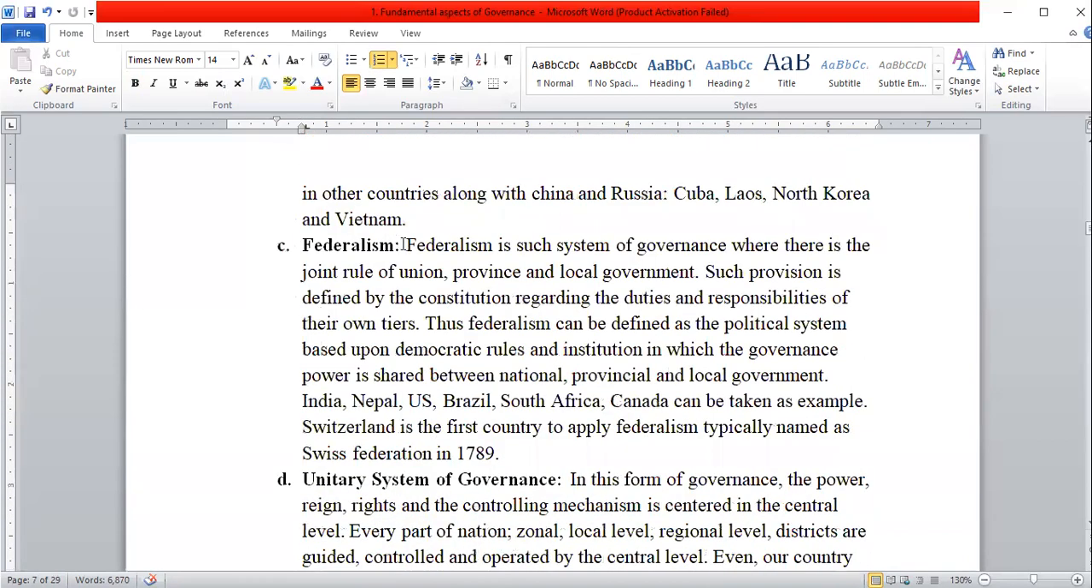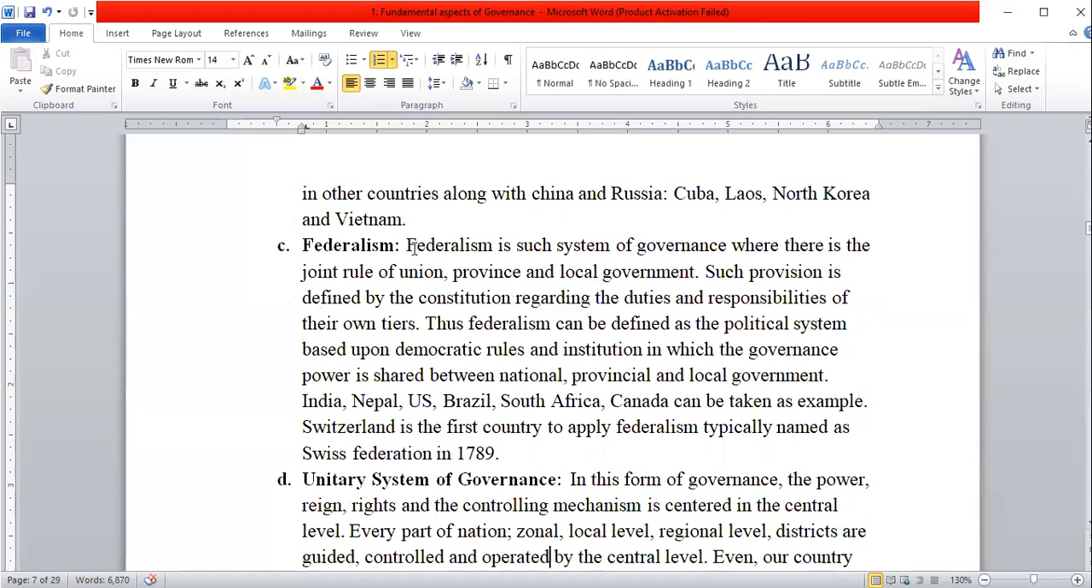Then we have to go to federalism. Federalism is also a system of governance where one country is divided into different parts, and in different parts there are different governments. For example, there is a higher government, a middle-level government, and a lower-level government. So federalism is the system where one country is divided into different parts, and that is divided constitutionally. The constitution talks about federalism. In decentralization, the constitution doesn't talk about it, but in federalism, everything is decided by the constitution.